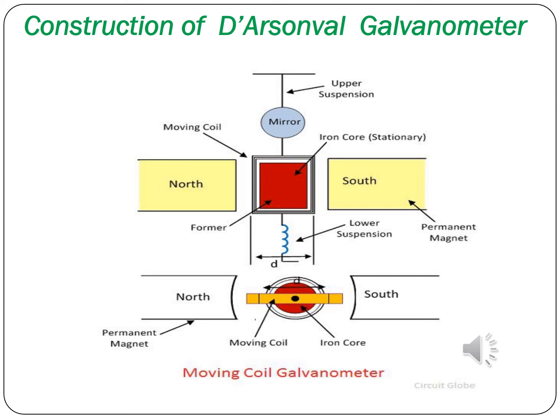Next, indication. The suspension carries a small mirror upon which a beam of light is cast through a glass window in the casing surrounding the instrument. The beam of light is reflected onto a scale. The scale is usually 1 m away from the mirror.